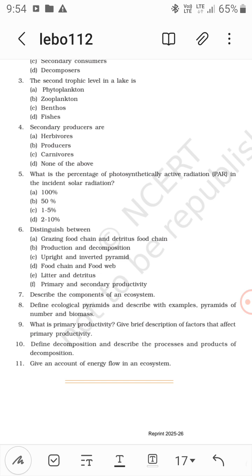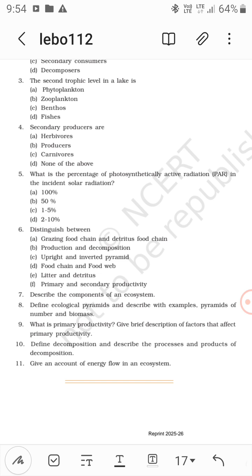And then what is primary productivity? Give a description of factors that affect primary productivity. It is habitat and availability of nutrients, right? And what is primary productivity? It is the rate of production of organic matter by plants in a given time. This is why the unit is kilogram per meter square per year. Mostly the plants, it can be decomposers as well. So factors that affect primary productivity, I told you.